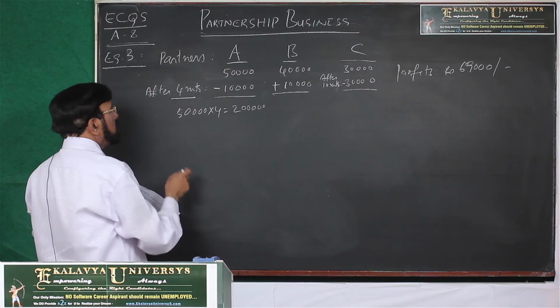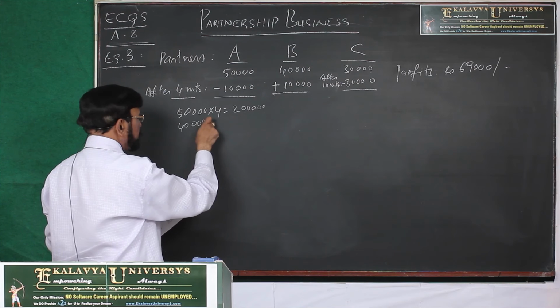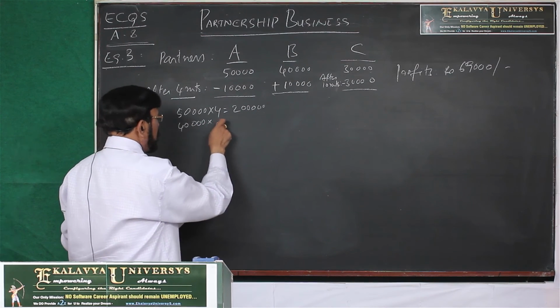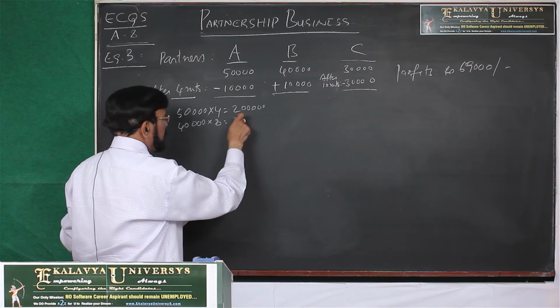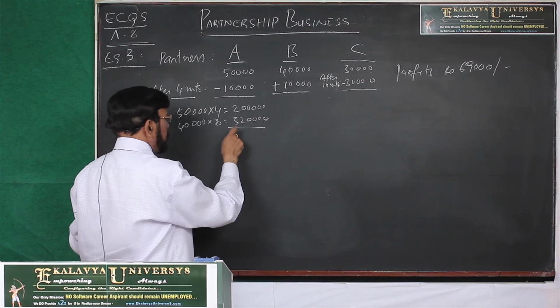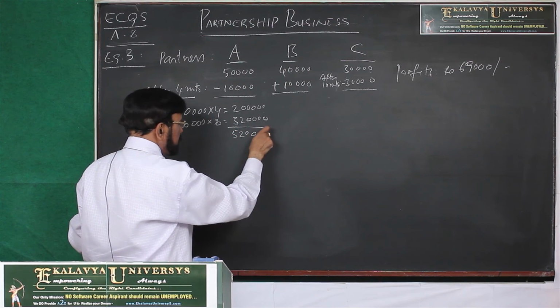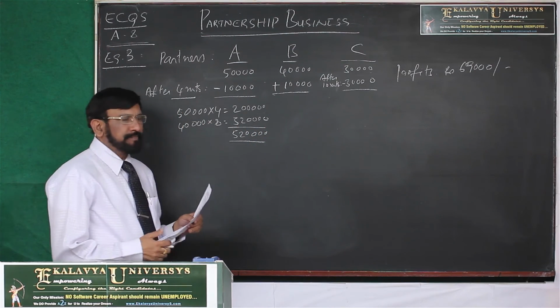Thereafter 10,000 he has withdrawn. How much capital is left over? That is 40,000 into 8, that is 3,20,000. Then find the sum. That is 5,20,000 for A.